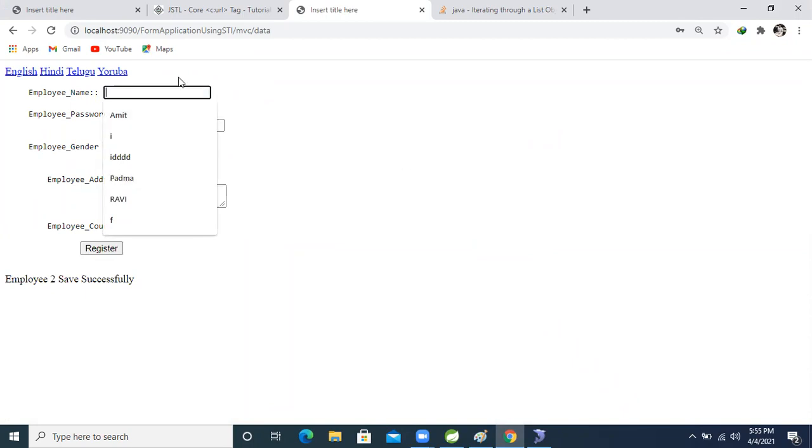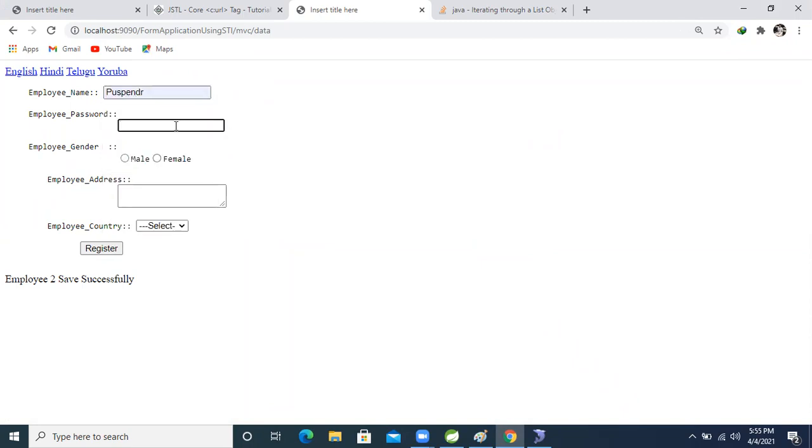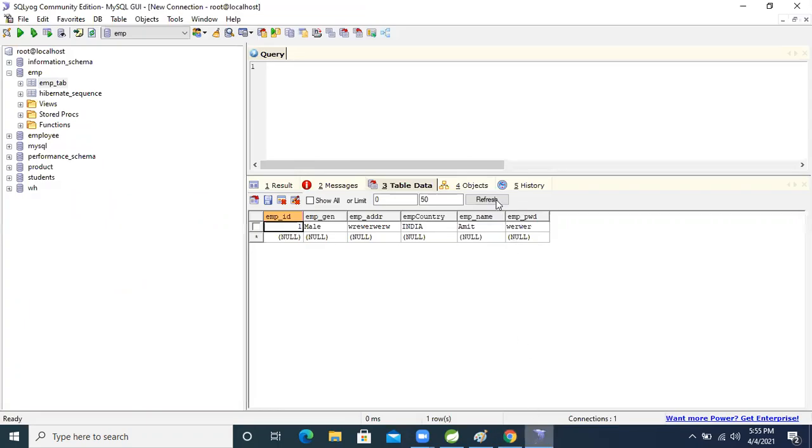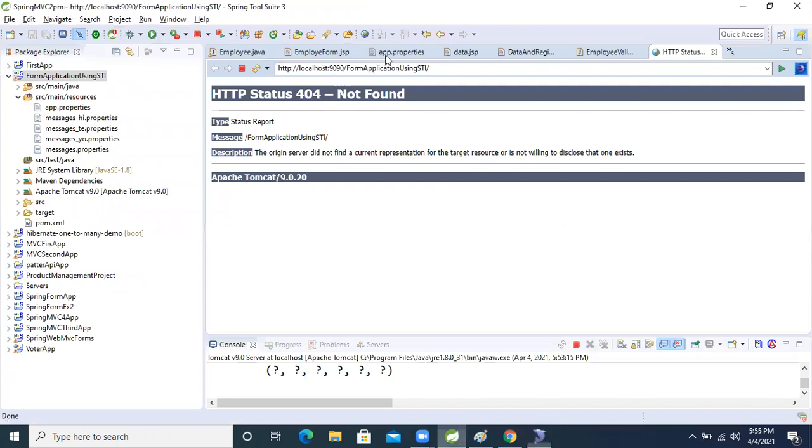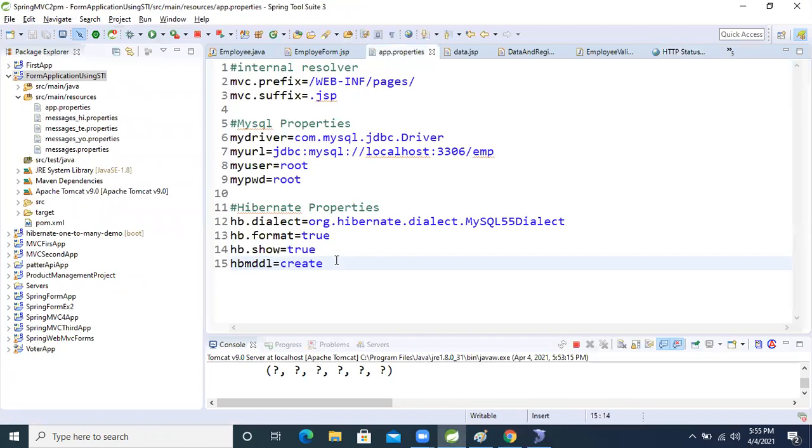Another one is Pushpendra, with a password, mail, and address, India, and register it. Now three records are there in the database, guys. Now I'm changing this from create, and in the property I'm setting it to update. Update. Now fine.